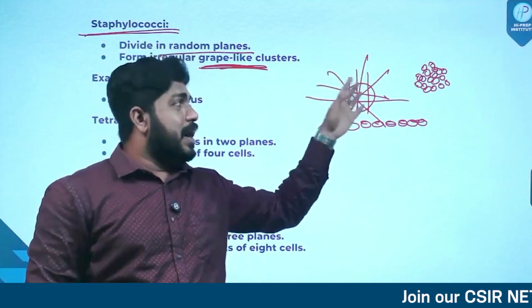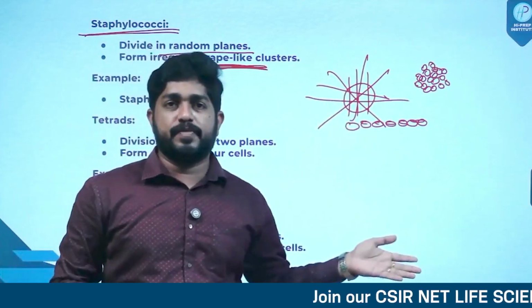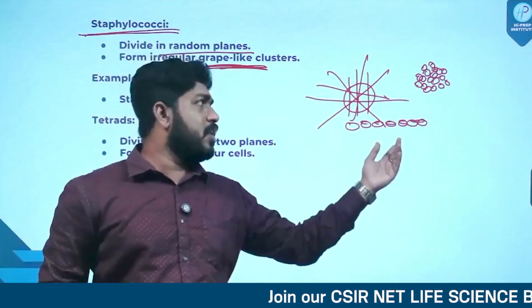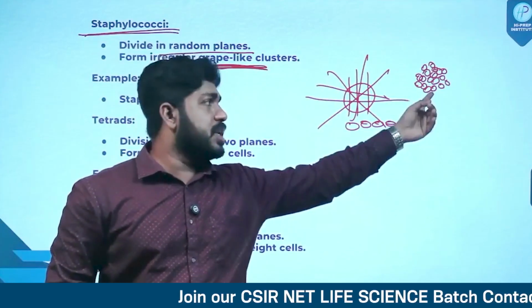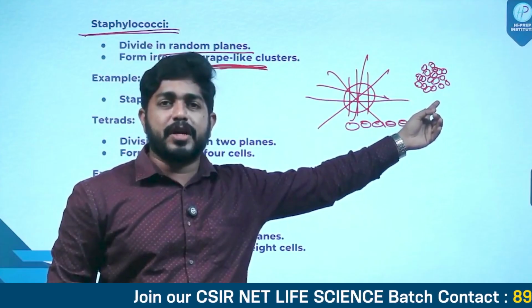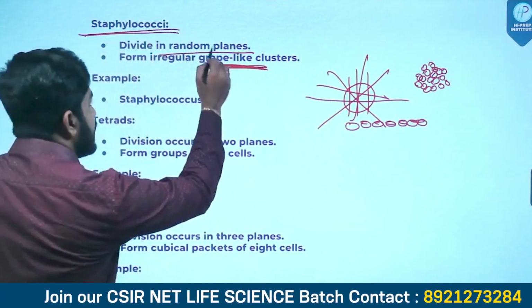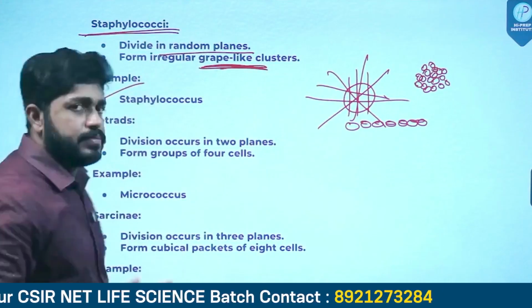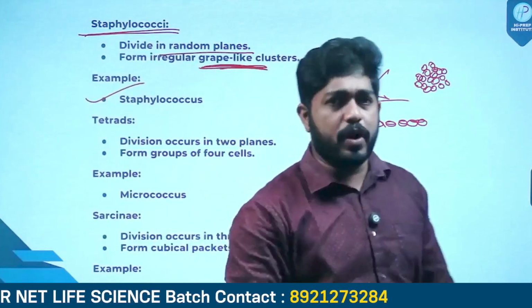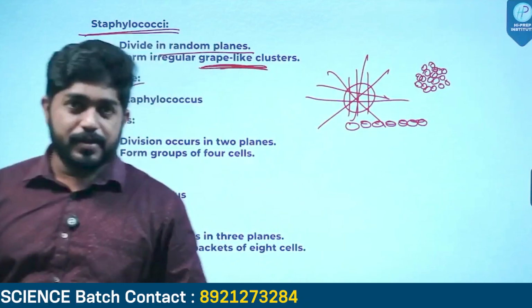But if the division is happening across different planes or in random planes, we will not get a very nice ordered chain-like structure. This will result in a clustered cocci structure, and this we call staphylococci, and it has a grape-like appearance. Example is staphylococcus. Simple. So this is staphylococci, right?